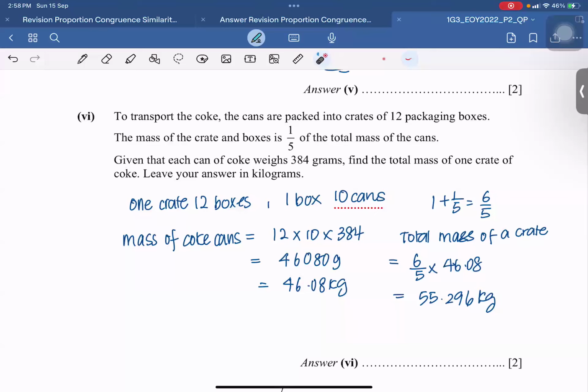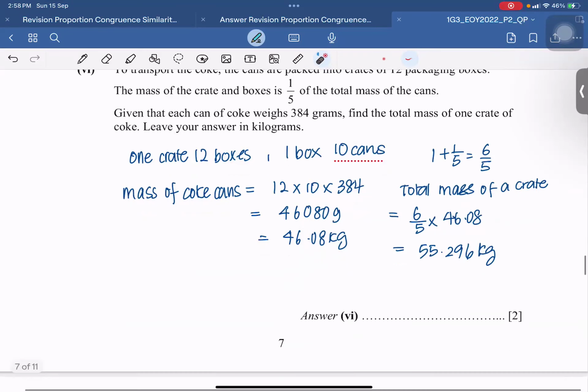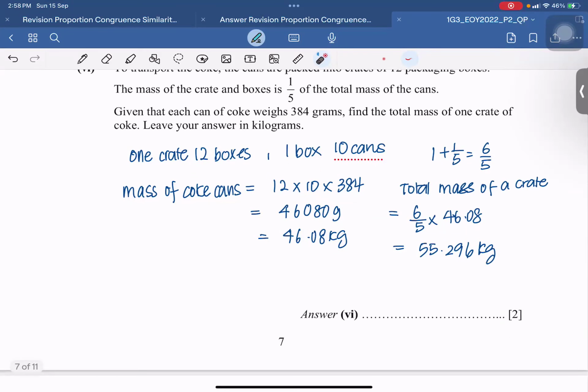But they say they want the total mass adding the crate and the boxes. So 1 whole and 1/5 more. So that will give me 6/5. Then I take 6/5 of the original. This one is quite exact. I'm not going to round off the number. Leave the answer in kg. So this one will be my answer.